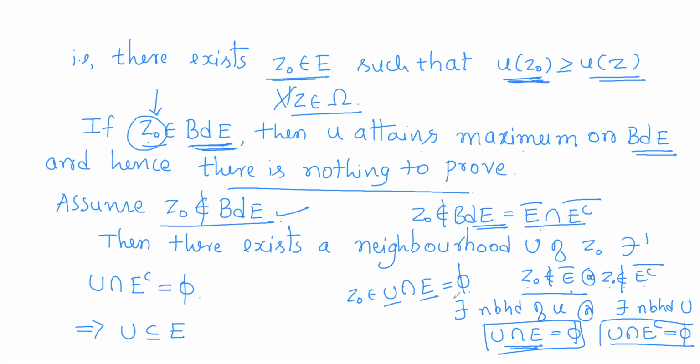So it will be in the intersection, so the intersection cannot be empty. So this is not possible, and only this is possible: U intersection E complement will be empty. What does U intersection E complement being empty mean? There are no common points between U and E complement, or no point of U is a point of E complement. So every point of U will be a point of E. All the points of U will be in E itself, so that they will not be in E complement.